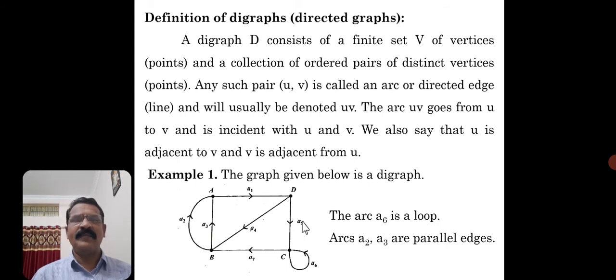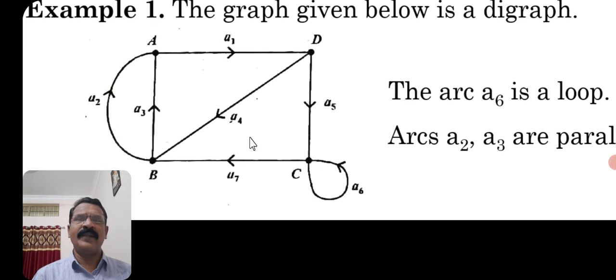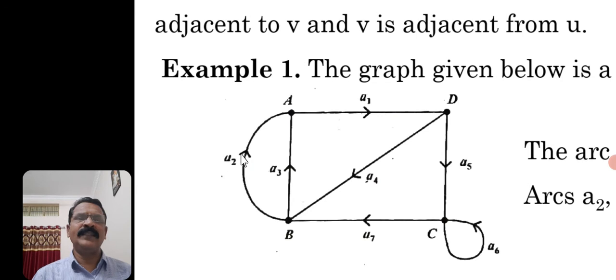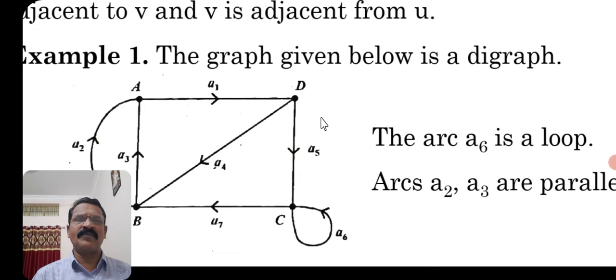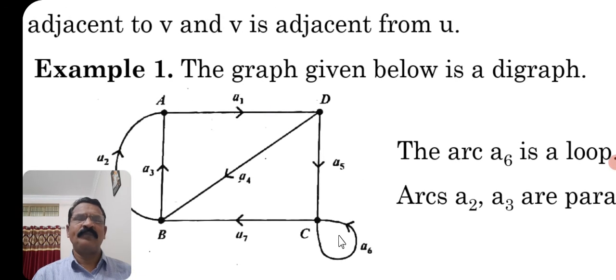Okay, here I have considered one graph. It is called a digraph. You can see every edge is with a direction. But in case of undirected graphs, what we have studied earlier, we studied without the direction of edges. So those are just graphs. Here every edge is with some direction.